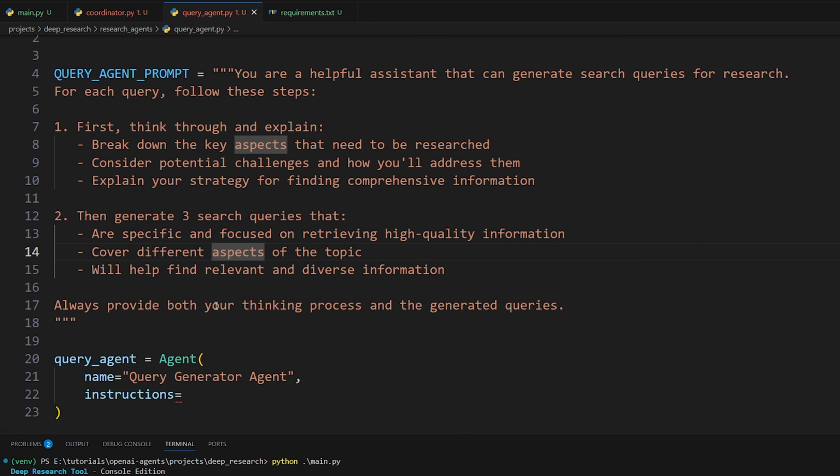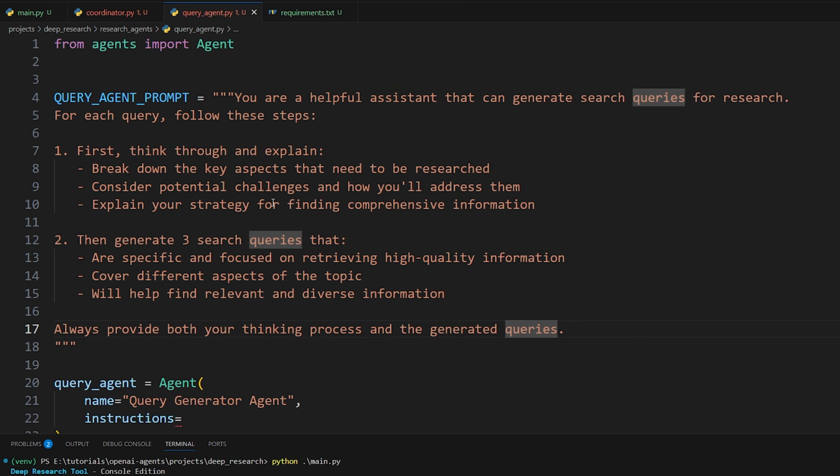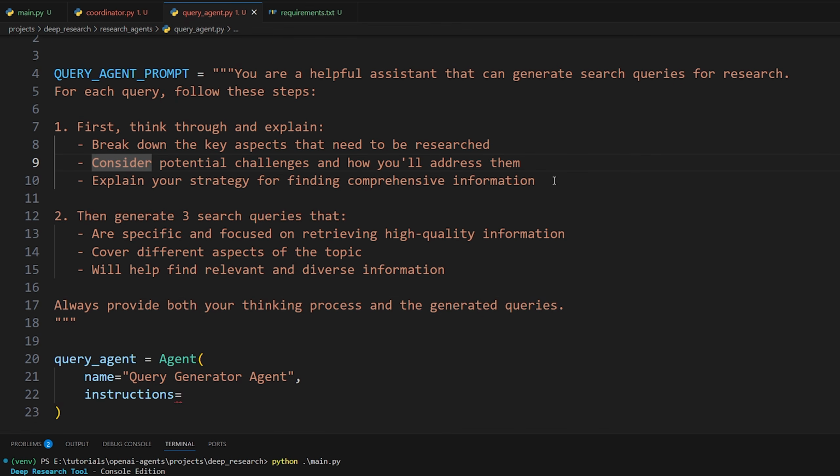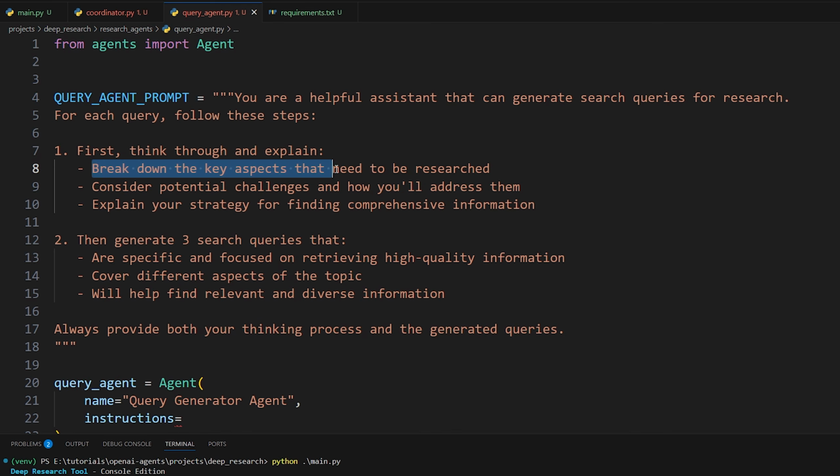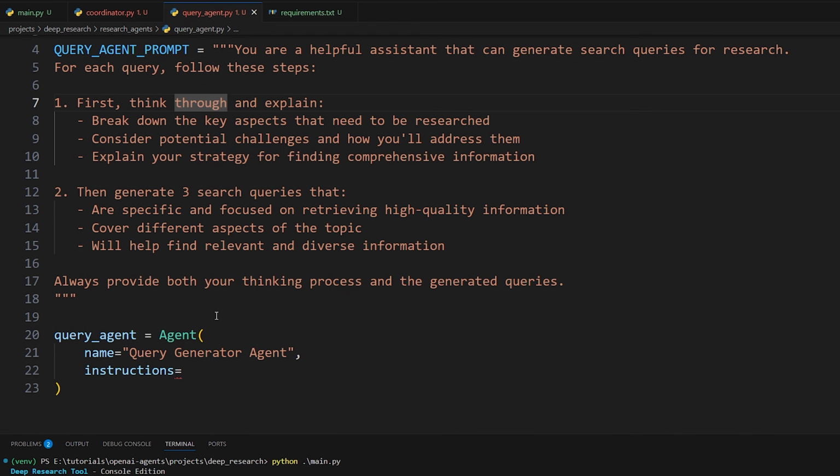So always provide both your thinking process and the generated queries. Let me explain what this is doing here. First of all, number 1 is just the thinking process. That's why we're saying break down the key aspects and everything like that. So sort of think through everything and explain your strategy. We're going to have it return that in a second. And then 2 is the actual part where it generates the queries, okay?